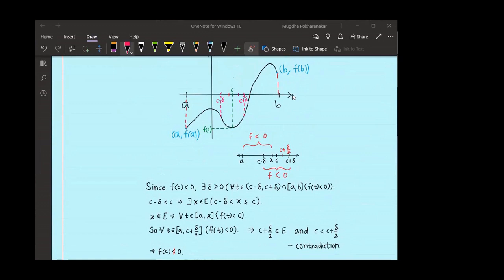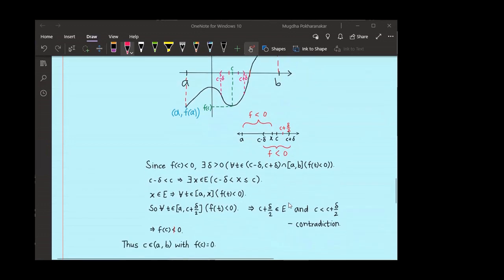Okay, now here we saw that the graphs of such functions meet the x-axis. But the x-axis is not special. If you take any horizontal line between y equals f of a and y equals f of b, my graph will cut that line. So if I take any point in between f of a and f of b, say alpha, then my function will take that value somewhere in the interval a to b. And that is our standard version of the intermediate value theorem.